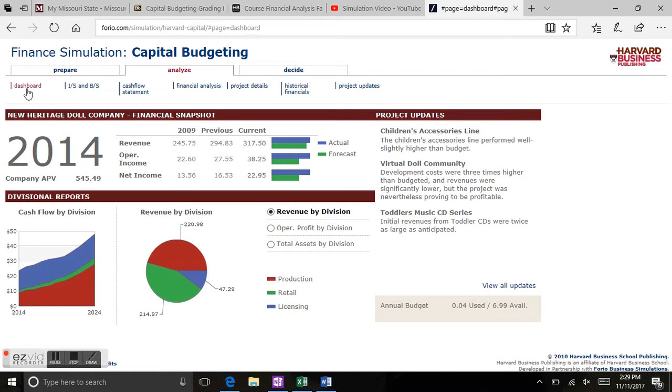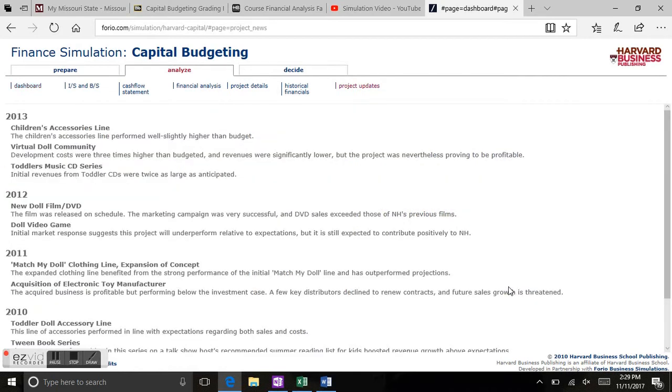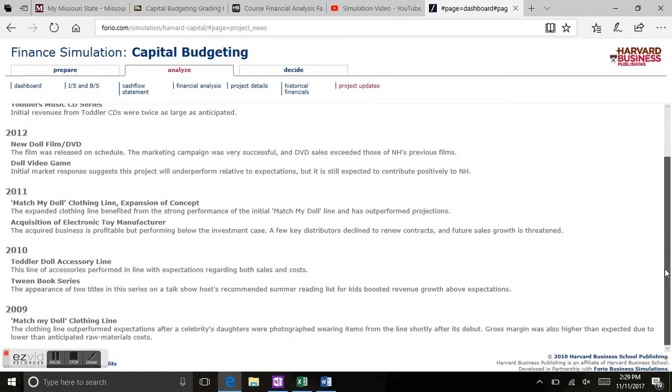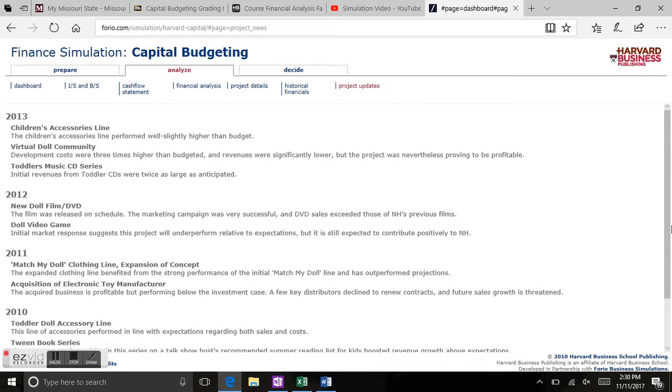It's a bit more obtuse, but I started with what does the company need to grow and function, and how can it move on. So in other words, I'm going to go here to all my updates to take a gander at the decisions I made. And I started with focusing on cheap investments that can slowly gain profit over a long time, so that farther down the road, I'd have time to invest in bigger projects, such as the Children's Secretaries line or the virtual doc community.